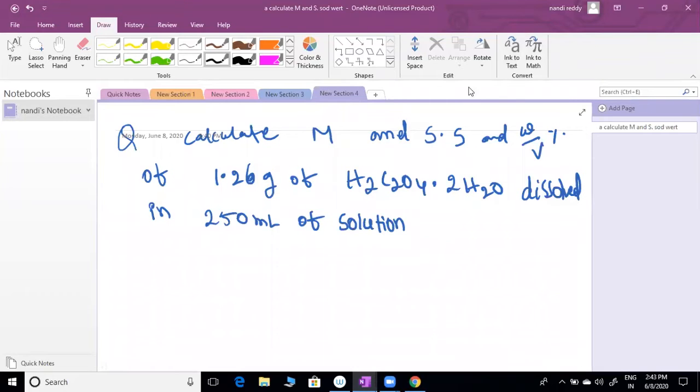Try this question. 0.04 molarity, is it correct?